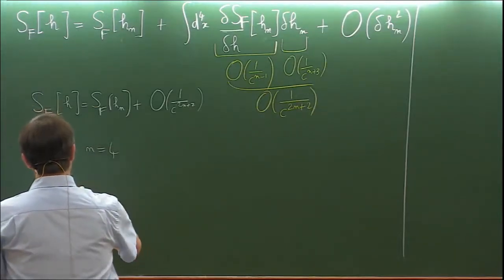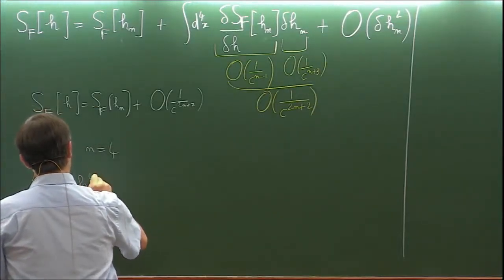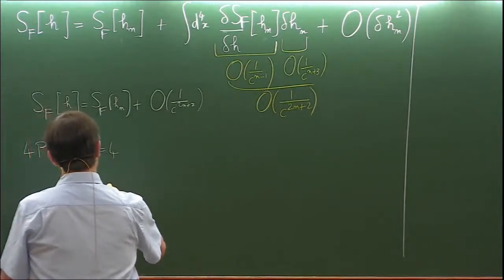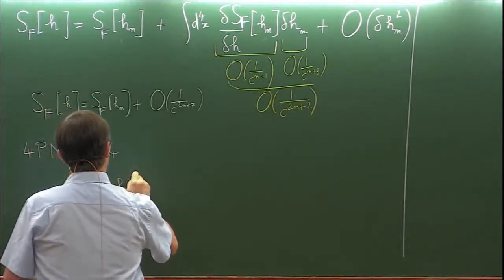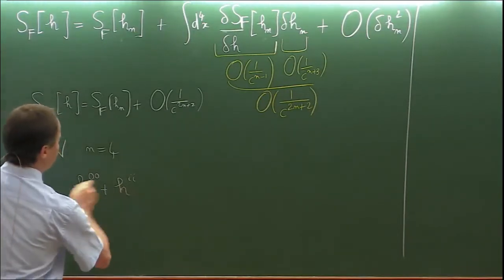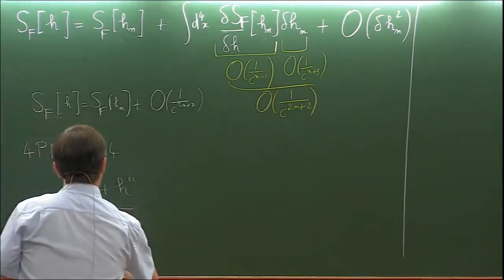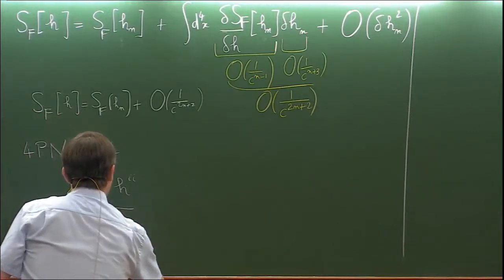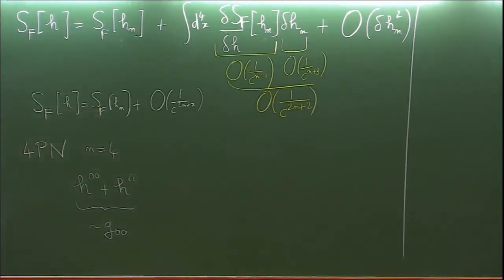And we need to determine the components of the metric. And actually, in the components of the metric, we have to add the spatial trace of the metric because this is essentially, at the highest order, the covariant component of the metric.